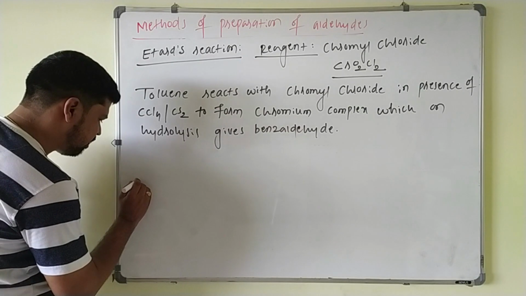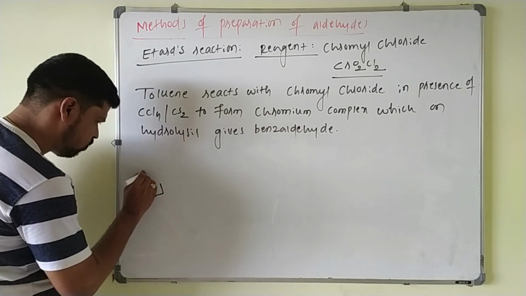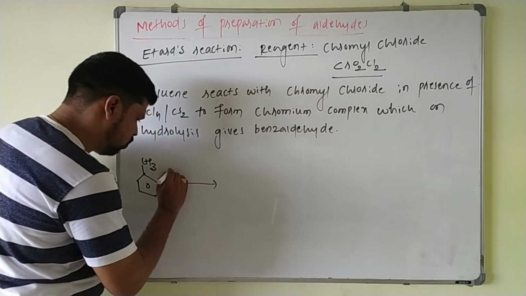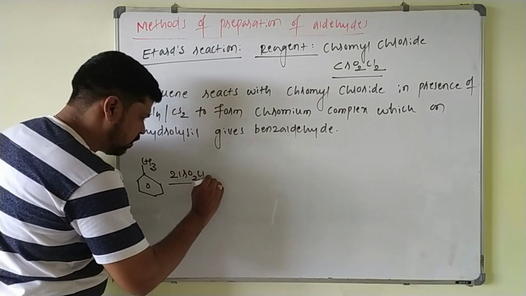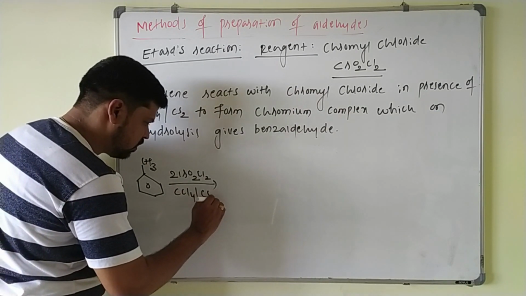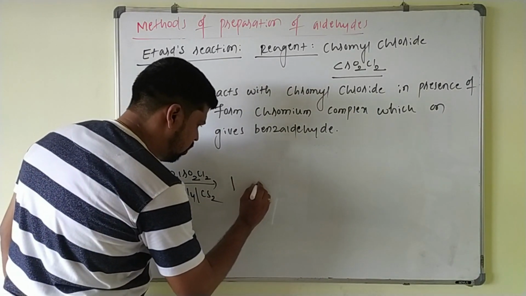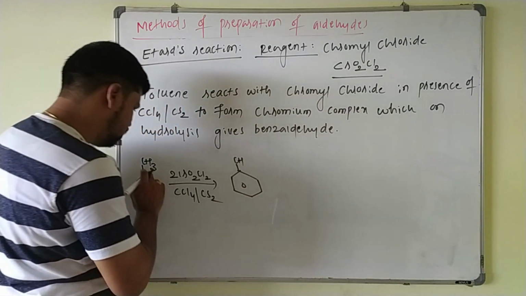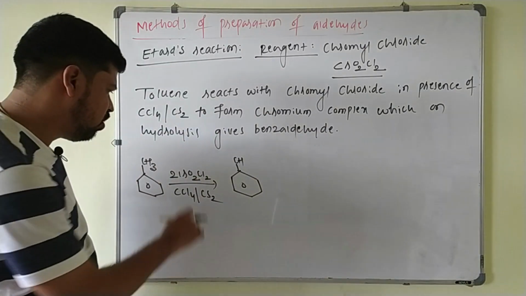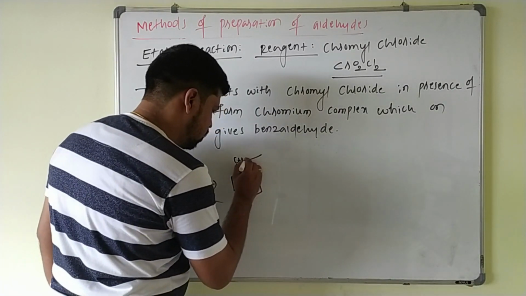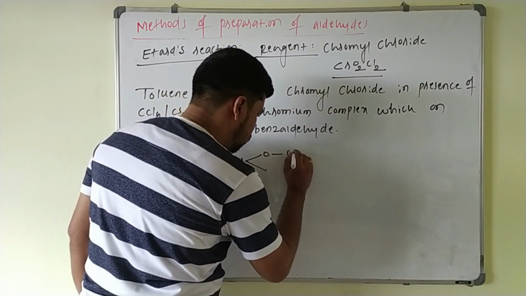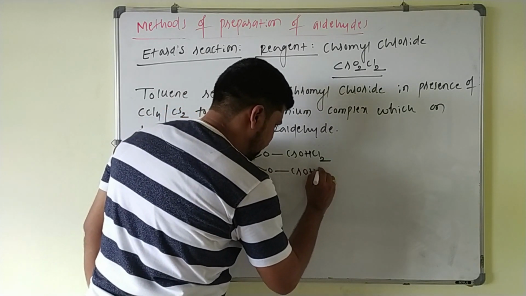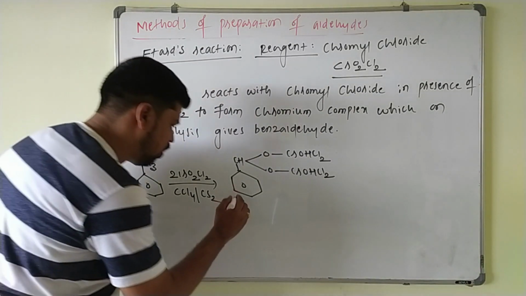So first we will take a toluene here. This toluene, on treating with 2 moles of CrO2Cl2 in presence of CCl4 or CS2, it will form a chromium complex, that is a brown color complex. This is as it is. So here these 2 hydrogens of the methyl group, they are connected to the oxygen of this chromyl chloride, and that complex is OCrOHCl2 as it is. This is your brown color complex.